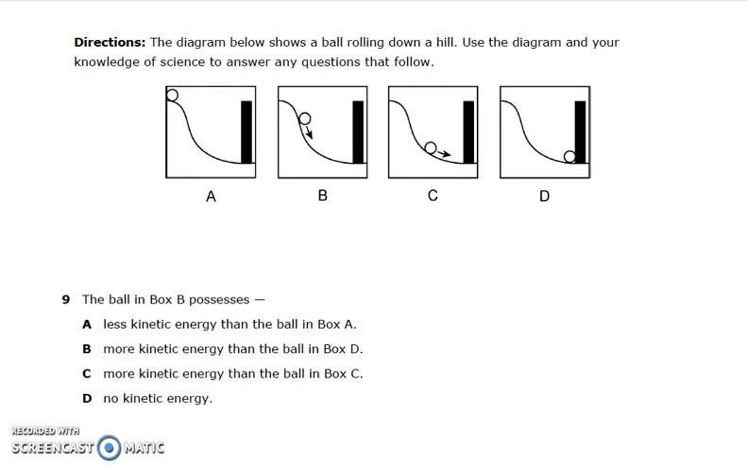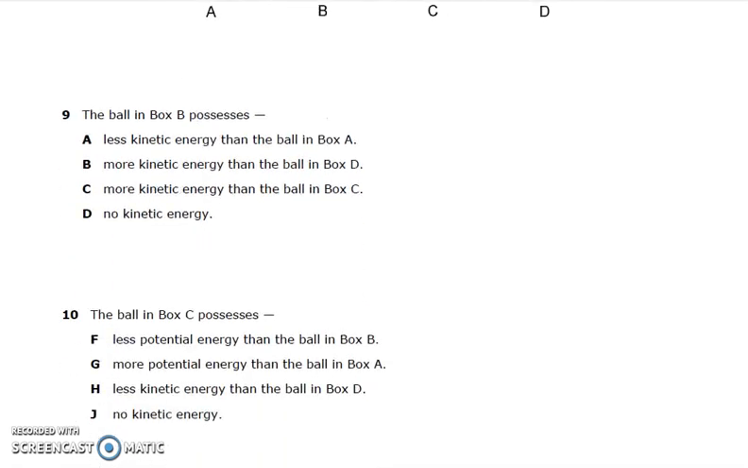Directions. The diagram below shows a ball rolling down a hill. Use the diagram and your knowledge of science to answer any questions that follow. Number 9. The ball in box B possesses A. Less kinetic energy than the ball in box A. B. More kinetic energy than the ball in box D. C. More kinetic energy than the ball in box C. Or D. No kinetic energy.